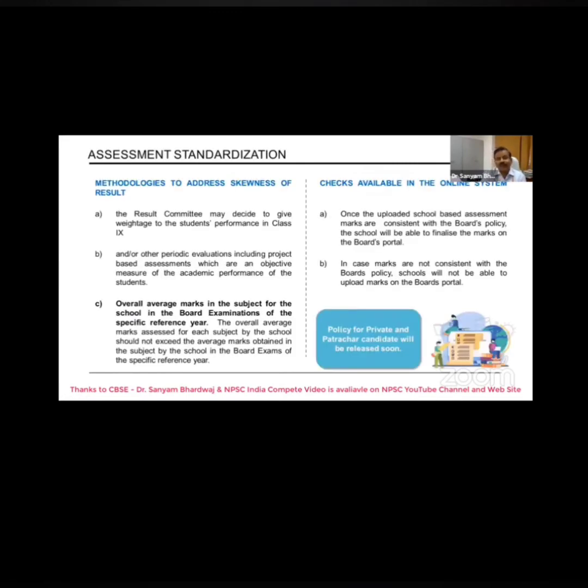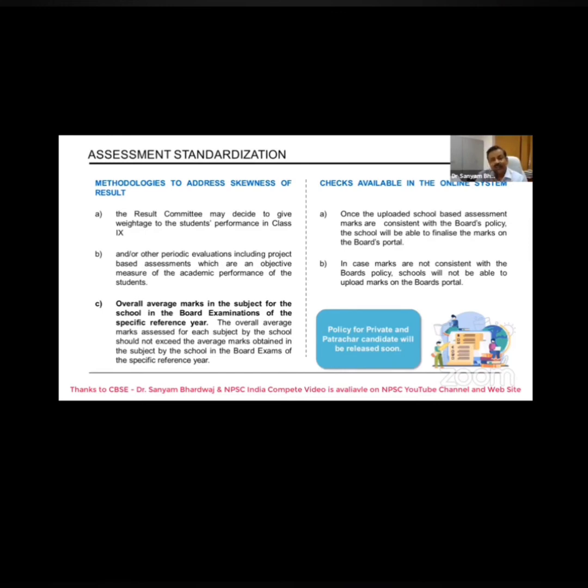A very important thing is the methodologies to address the students' results. This is the same thing I am submitting again, that is, in which way you would be adjusting the marks. Say, if you find that your average is going ahead of or more than the reference year, then you have to reduce the marks. If it is going less than the average marks of the reference year, you have to add the marks. Such students have to be addressed by you by applying permutation and combination. But I feel that because the math teacher is there and the science teacher is there, when they look at it, they can easily provide the remedy for each and everything.